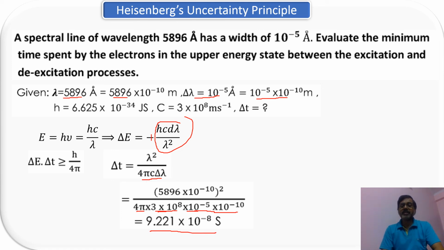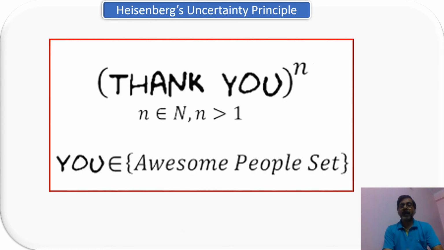seconds. So these are the total number of problems in the uncertainty principle, and in this way I have tried to finish all the types as per your syllabus, from both the de Broglie concept as well as the uncertainty principle.